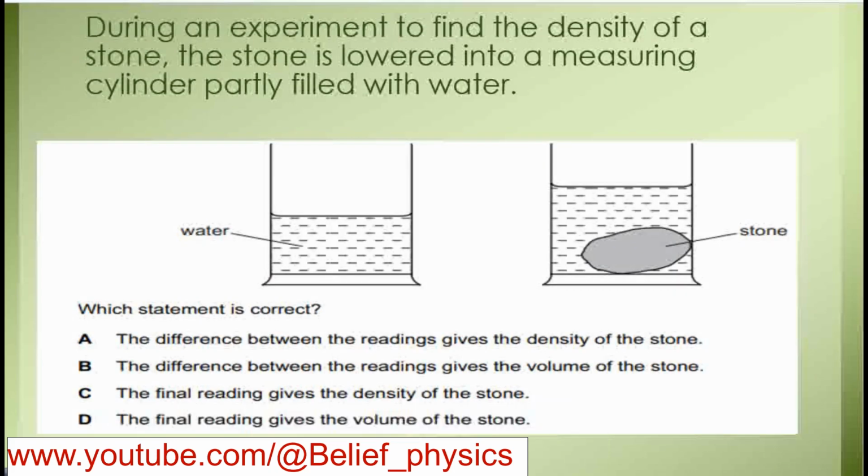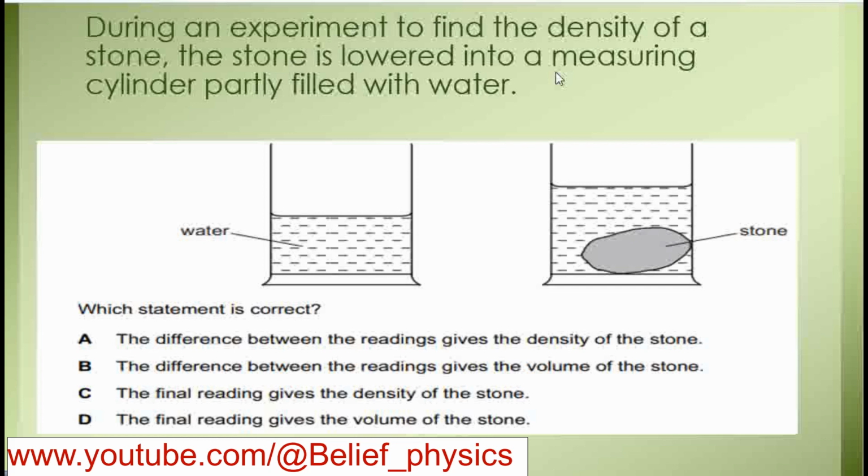Next question: during an experiment to find the density of a stone, the stone is lowered into a measuring cylinder partly filled with water. Whenever you have to find the volume of a stone or irregular shaped object, we use this method.